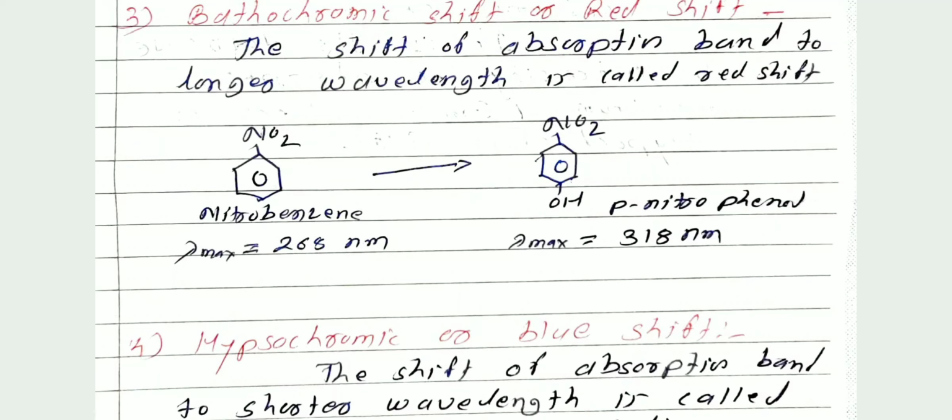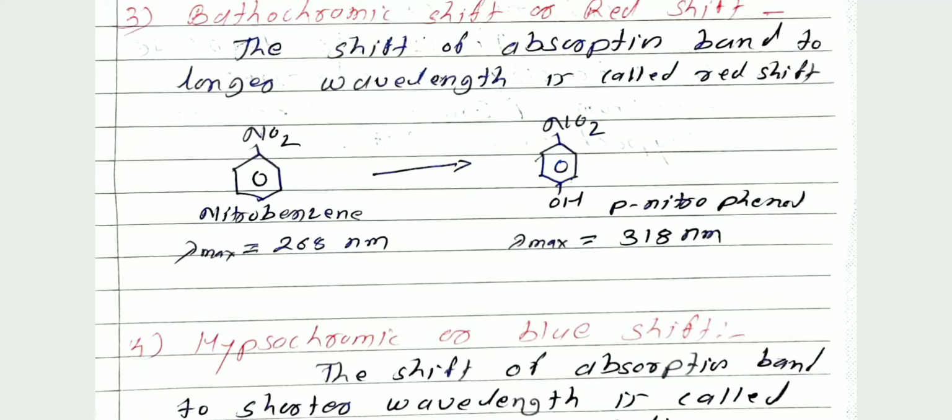But when nitrobenzene is attached to an OH group, the compound is para-nitrophenol. Then lambda max is at a longer wavelength, 318 nanometer. This is an example of red shift or bathochromic shift.